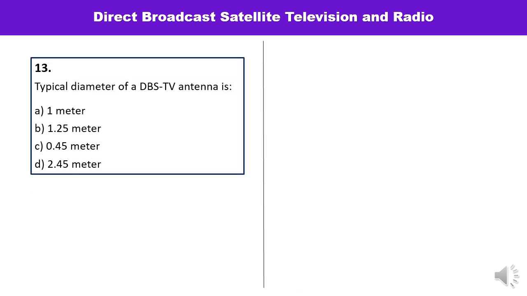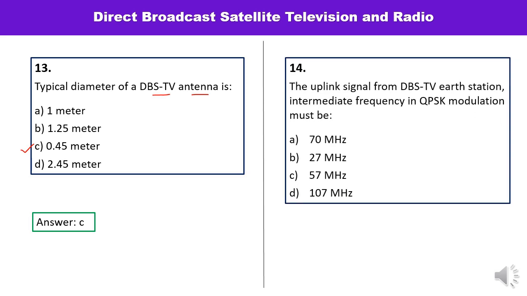Question number 13 is, typical diameter of DBS TV antenna is, its diameter is 0.45 meter. Correct answer. Question number 14 is, the uplink signal from DBS TV earth station, intermediate frequency in QPSK modulation must be. So what could be the intermediate frequency? This frequency must be 70 megahertz. Remember it. Answer is A.